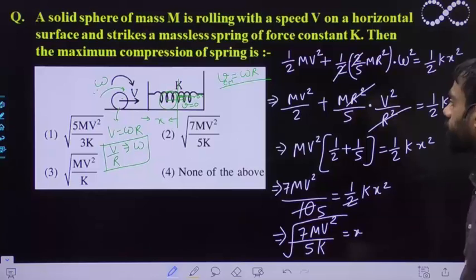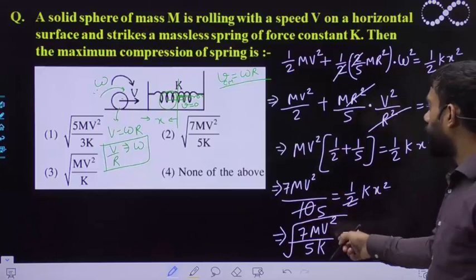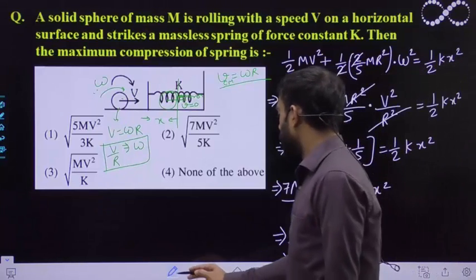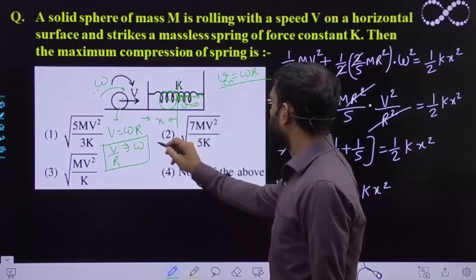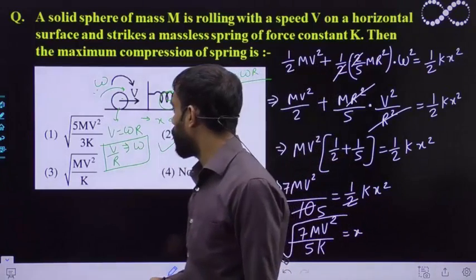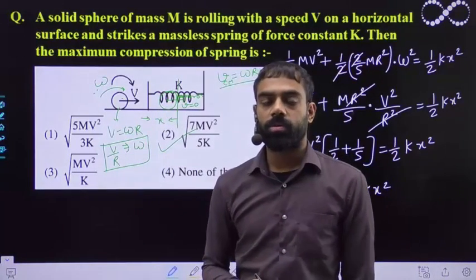So see which option is matching. Option 2 is matching here, root of 7 mv square upon 5k. Alright, so option 2 is correct. Okay students, I hope you understood this question.